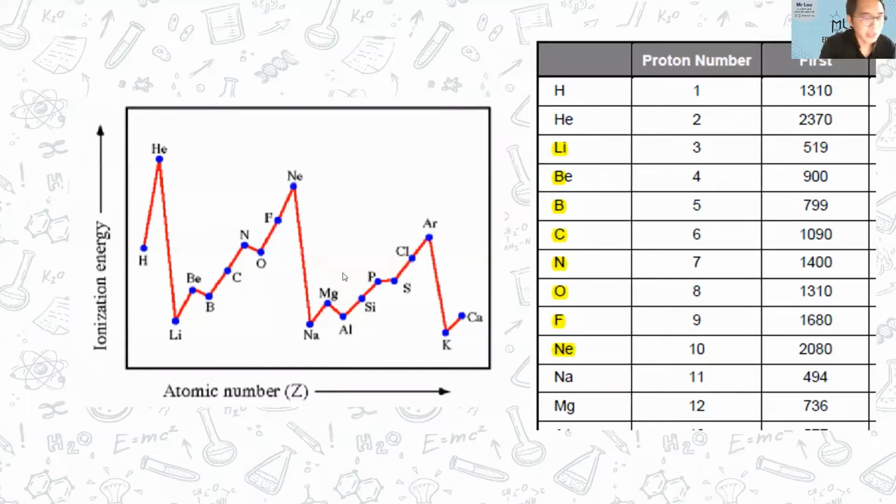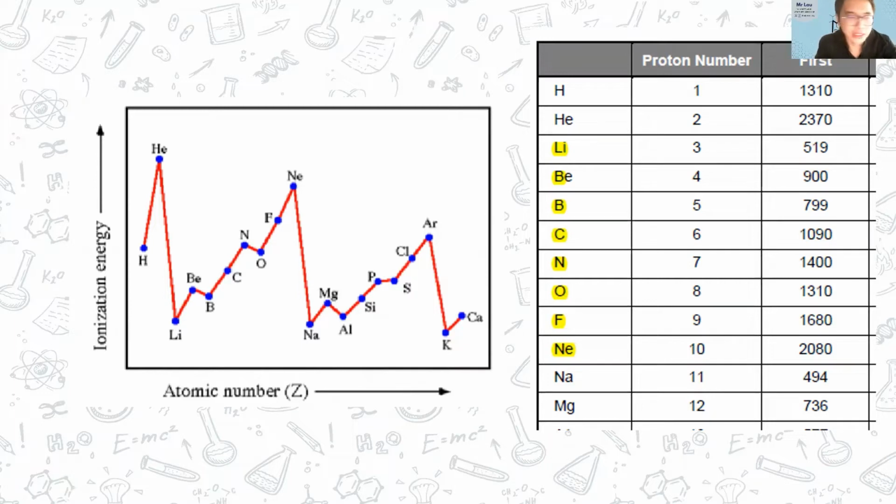Okay, today we'll be looking at the general trend of first ionization energy across the period. Now, in general, if you look at this, across the period from lithium to neon, the first ionization energy will increase. Okay, so if you look at the graph across the period, there's a general increasing trend for the first ionization. Now, why is this happening?